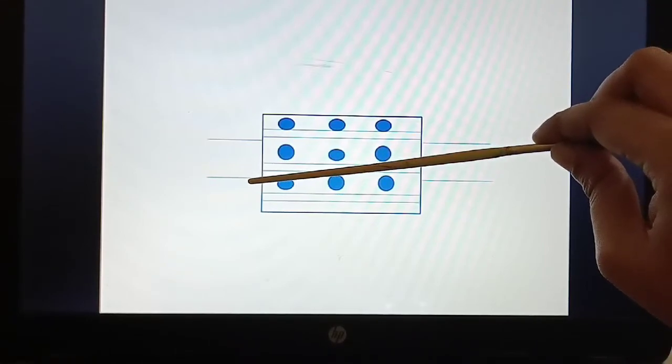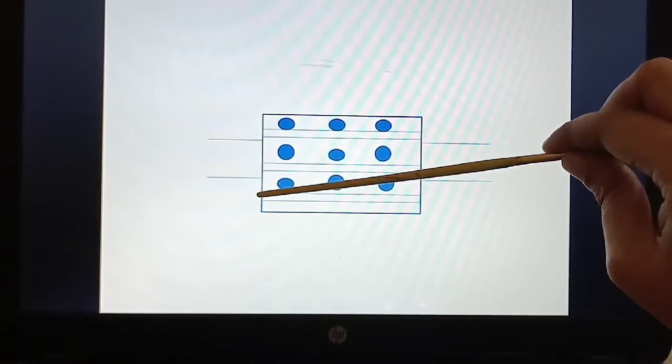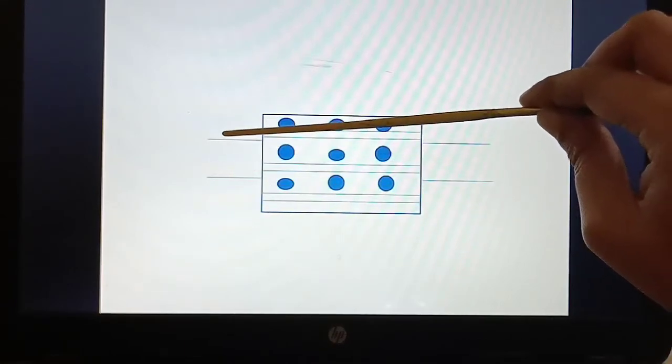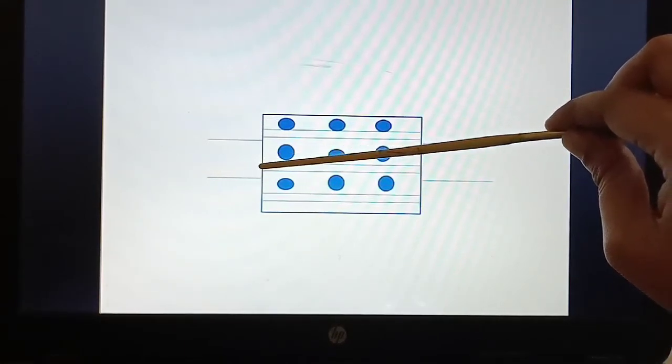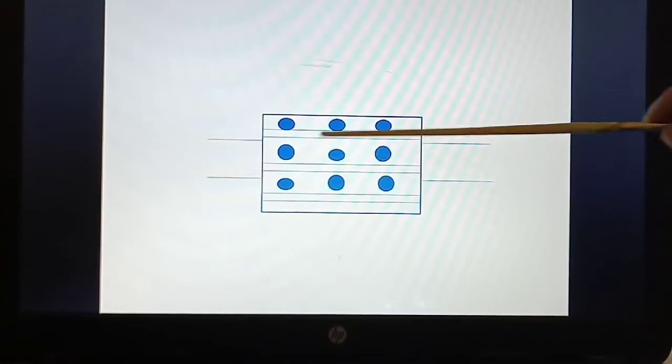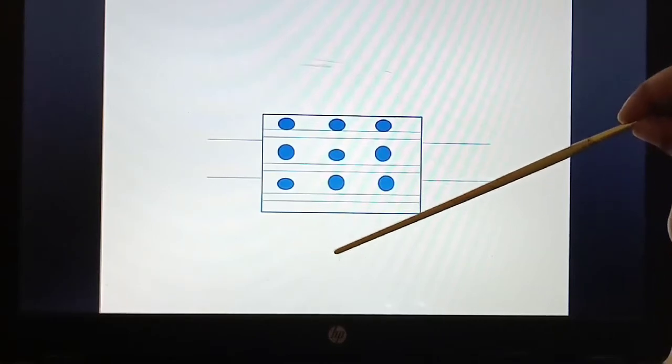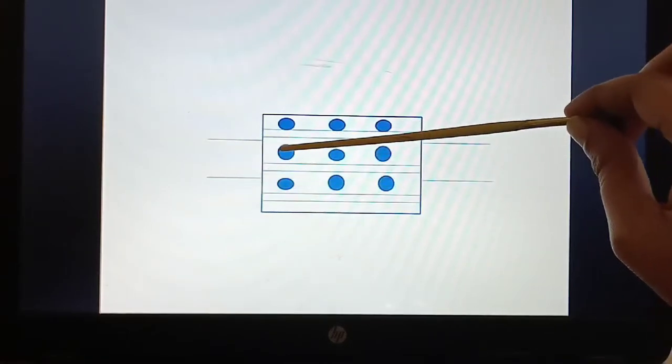Now, in order to prevent that, what do the arteries have? They have thick walls. In order to prevent the bursting of the artery, they have thick walls, whereas veins have thin walls. So remember, from the heart the blood is moving through the artery.